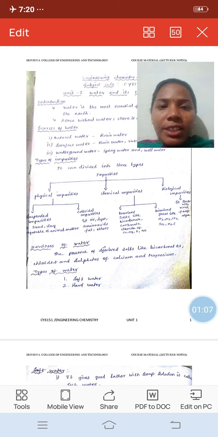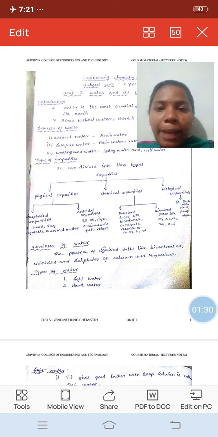So water technology, or water treatment, is the process of removal of all types of impurities from water and making it fit for domestic or industrial purposes.